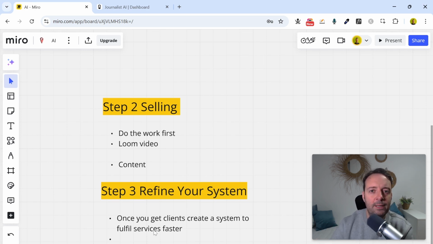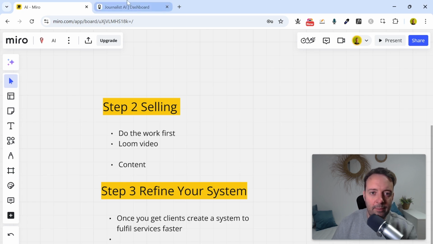Because that's something that's happened to me: I get overwhelmed by the amount of services I have to fulfill. It just seems to pile up, because if you get more and more clients, then you get more and more work to do, right? So it's really hard to balance all of this stuff. Then you end up not selling more because you've spent so much time trying to fulfill services. So you should be trying to refine your system. AI and automation is the best way to do this, right?